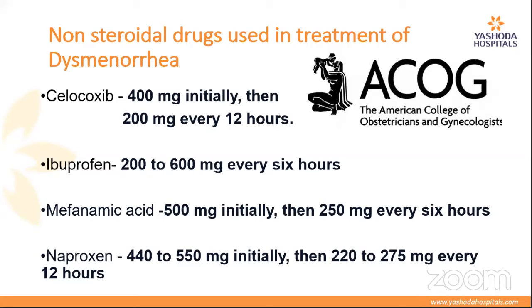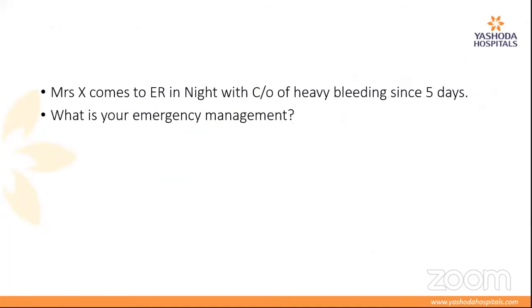Naproxen also can be used 450 to 550 milligrams initially, then switch down to 220 to 275 milligrams every 12 hours. So we thought we'll also discuss heavy bleeding. So most of the times it happens that women come with heavy bleeding since 5 days, since 2 weeks, since some months. So they come with heavy bleeding, whatever be the age group. What is your emergency management?